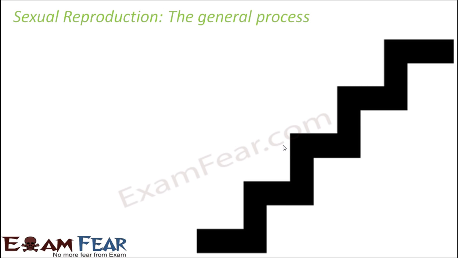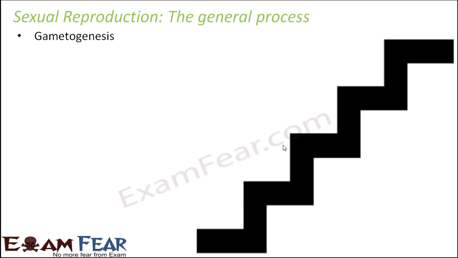Now let us look at the process of sexual reproduction, that is, how sexual reproduction actually takes place. From our knowledge of the basics of sexual reproduction, we know that it is a series of events. The first thing is gametogenesis. Wherever we talk about sexual reproduction, we say we need a male and a female, and gametes will be produced from both, and those gametes will fuse together to form a new organism.